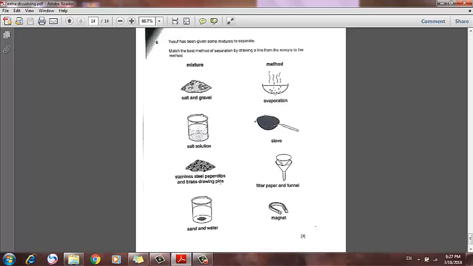Stainless steel paper clips and brass drawing pins. Brass is non-magnetic, stainless steel is magnetic, so we can use the magnet. The magnet will attract the stainless steel paper clips as steel is magnetic, while brass is non-magnetic, so it will not attract it. Sand and water, an insoluble solid and solvent. It's insoluble, so we can use filter paper and funnel.